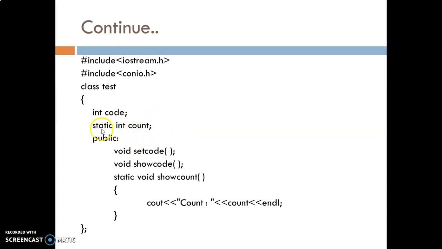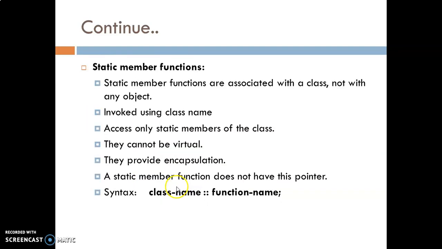You can declare a member function as well as a data member as static. Here, count is a variable which is declared as static, and this particular function, show count, is declared as static. So we are not going to change the value of this variable in the program, and this function cannot be changed.